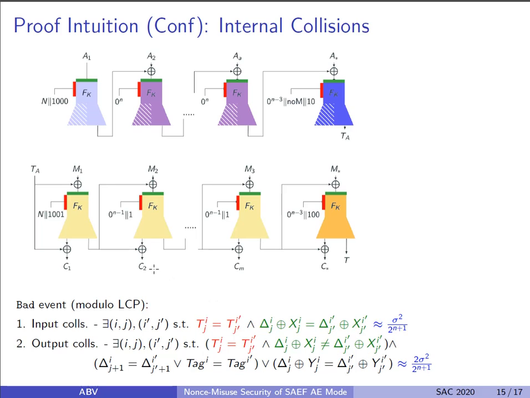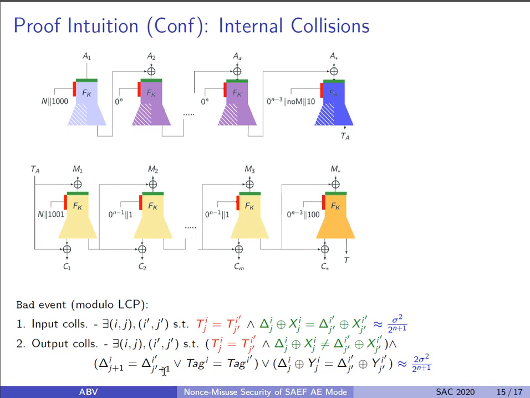In that case, the inputs are not colliding, but since x j i and x j' i' are different, in the ideal world, with an online permutation, the corresponding y j i and y j' i' will also be different, which means there is no collision in the left output of the fork permutation. However, on the right output, delta j+1 i and delta j'+1 i' can collide because they are uniformly distributed and they are not under the longest common prefix.